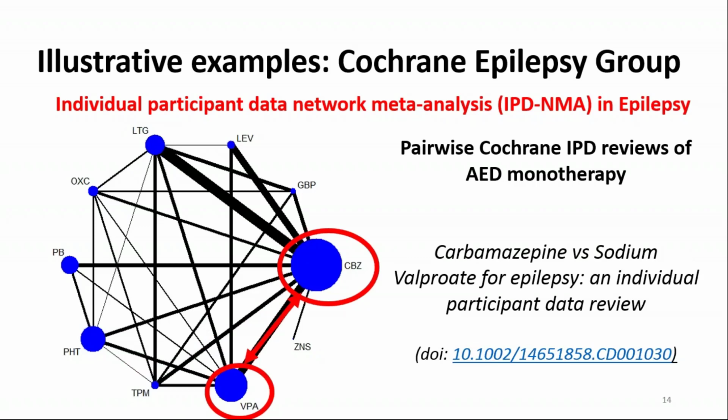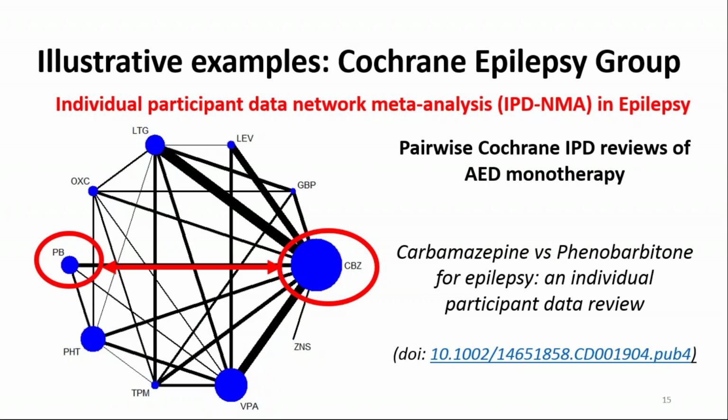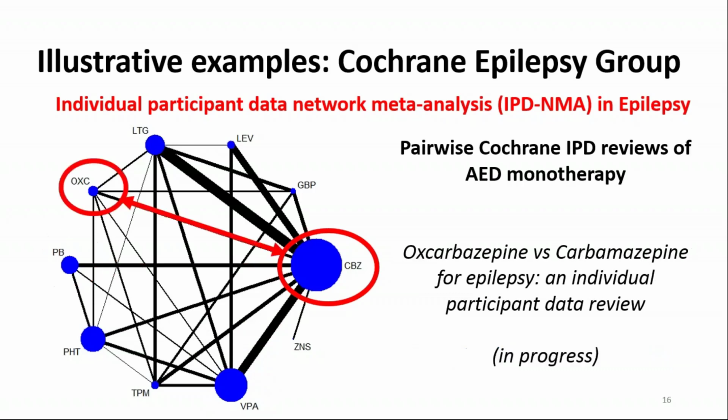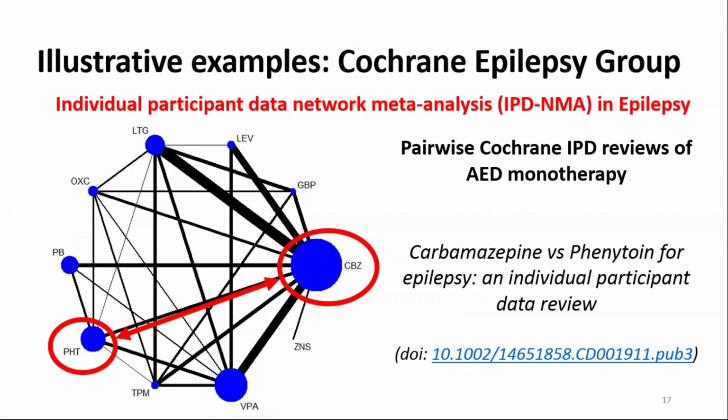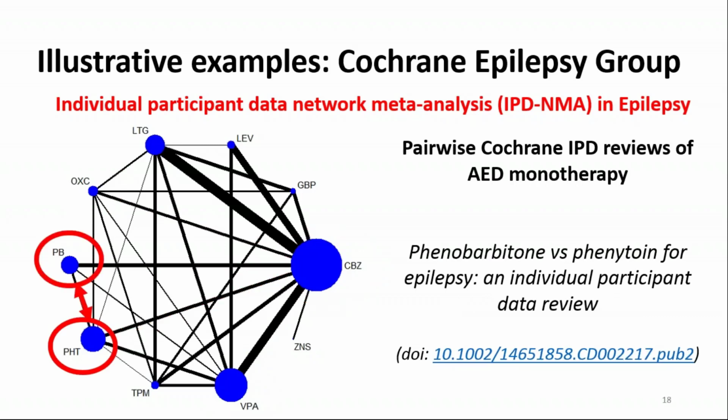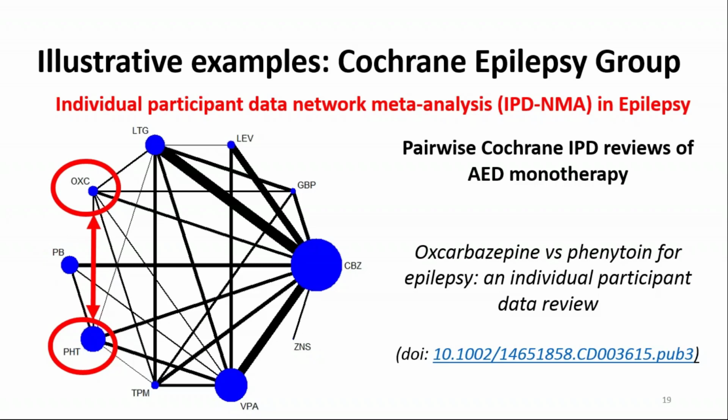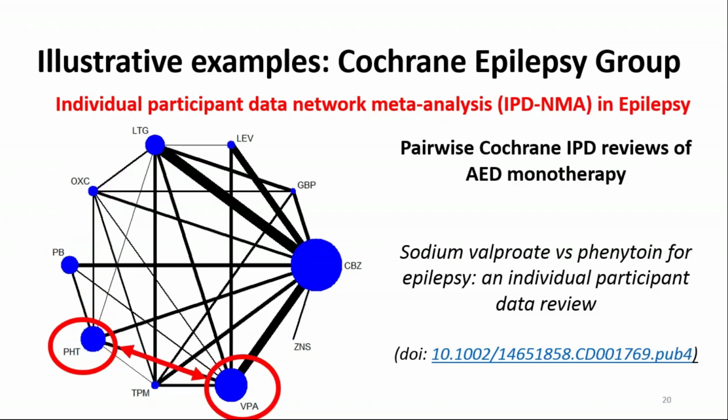Carbamazepine versus sodium valproate, carbamazepine versus phenobarbital, oxcarbazepine versus carbamazepine, carbamazepine versus phenytoin. And we also have other reviews involving phenytoin, which is a commonly used drug in the States. So phenobarbital versus phenytoin, oxcarbazepine versus phenytoin, and sodium valproate versus phenytoin.